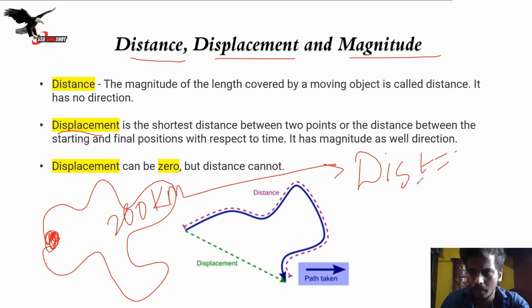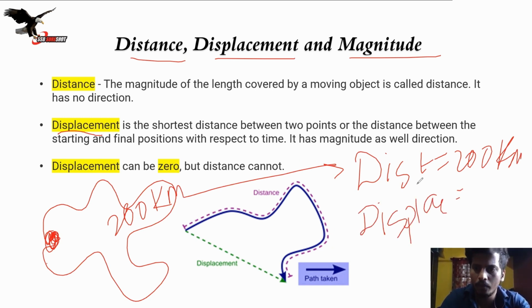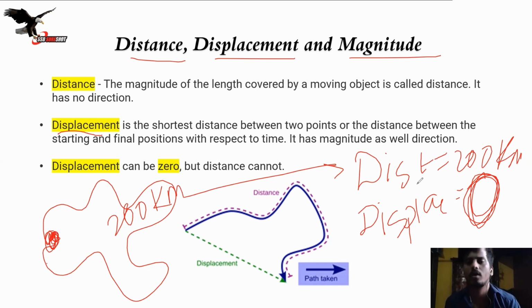So distance becomes 200 kilometer, but what will be the displacement? That is zero. Because what is the distance between the starting point and the final point? It is zero, because you have started from the same position and reached the same position, which means you have not traveled at all. In scientific terms, the displacement becomes zero.